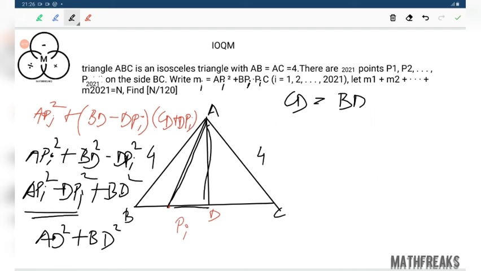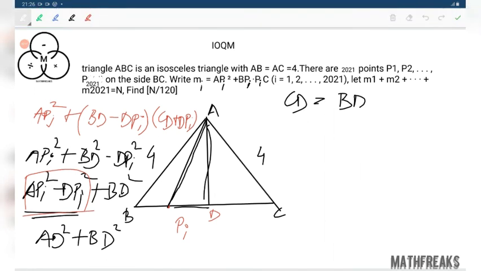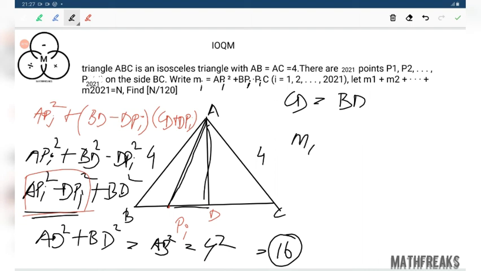Using Pythagoras theorem, here is the application of Pythagoras theorem. AD square plus BD square is what? Simply AB square, equals 4 square, equals 16. So for 2021 points, sigma MI square will be simply 16 into 2021.